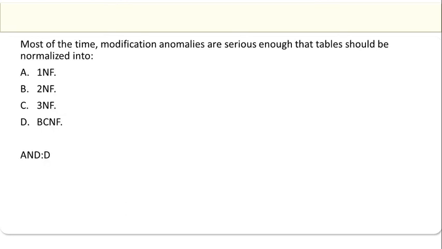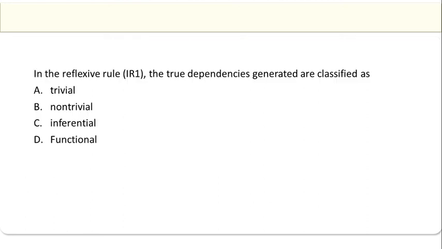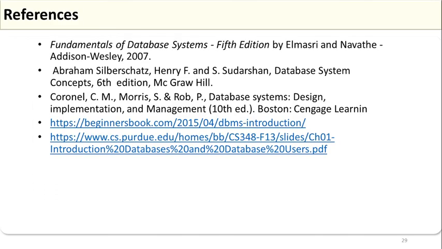Next, most of the time the modification anomalies are serious enough that the table should be normalized into BCNF, of course. Then, reflexivity, that is IR1, is true; dependencies generated this way are classified as trivial, right? So yes.